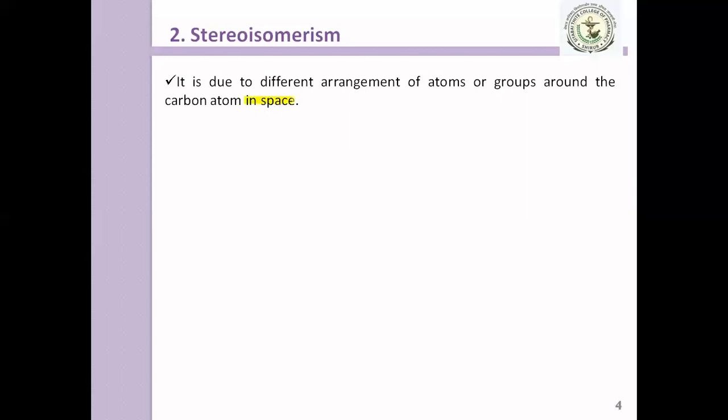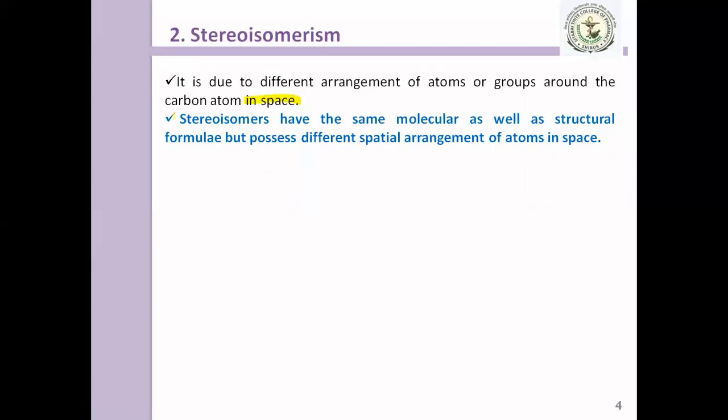So what is the meaning? It has the same structural formula, but the arrangement of atoms in space is different, and it has the same molecular formula. Stereoisomers have the same molecular as well as structural formula, but possess different spatial arrangement of atoms in space. So it is also known as space isomerism. Remember, because of the different spatial arrangement of atoms in space, stereoisomerism is also known as space isomerism.